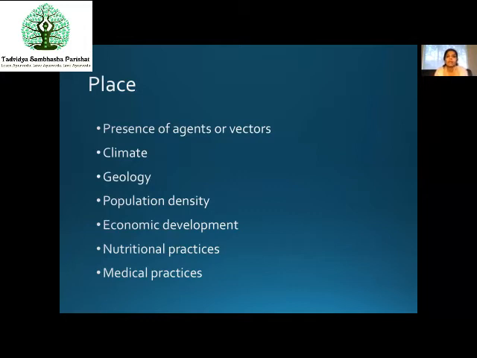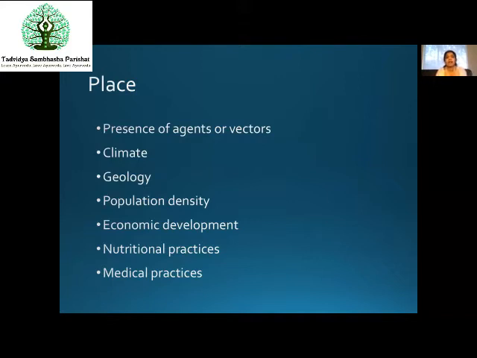Now coming to climate. Whether climate plays an important part in transmitting the disease or not. Because some diseases or some agents, virus or bacteria, are very compatible for spreading in rainy season or in dry season, like this.